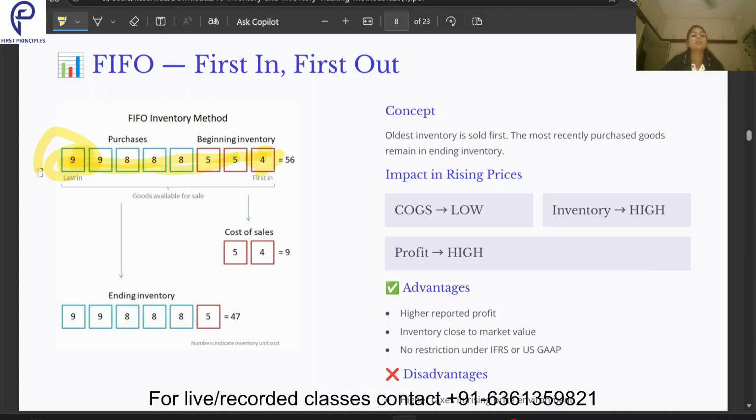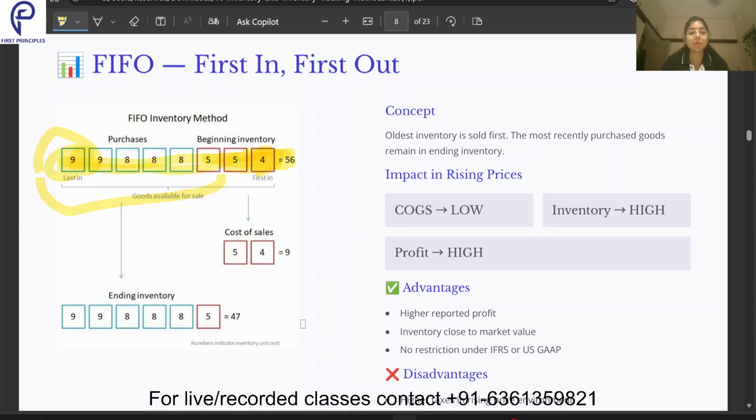Now, as the name says, FIFO, first in, first out. So what came first in my business? The first things that came in were these 2 units. So when I am selling, in my books of accounts I will show that I am selling off these 2 units. The remaining units from here to here will be my ending inventory, and that will go on my balance sheet.